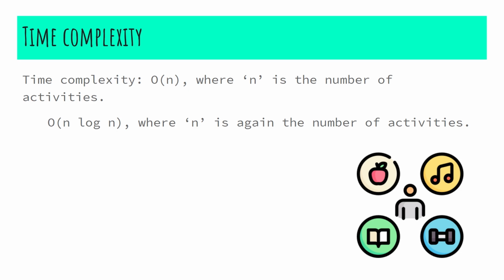Surprisingly, if we use a dynamic programming approach to solve this problem, the time complexity will be order of n to the power 3, which is of lower performance. Therefore, we solve this activity selection problem using the greedy approach.